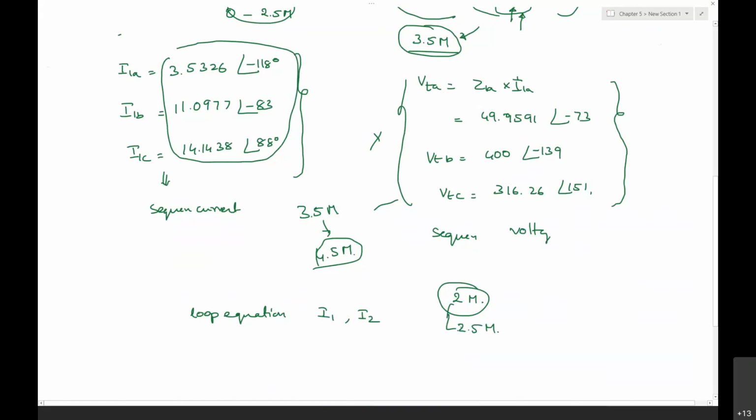Okay. The voltage unbalance factor, which is VTA negative by VTA positive, you will be getting around 9.3%, whereas the current unbalance factor you get is around 126%. Okay, 126%.